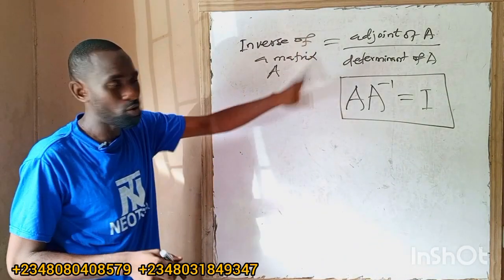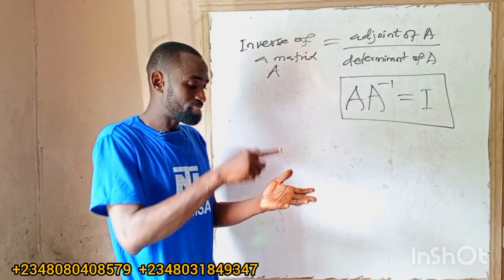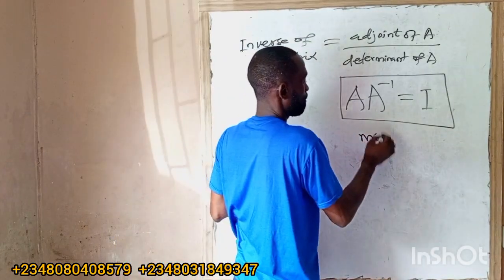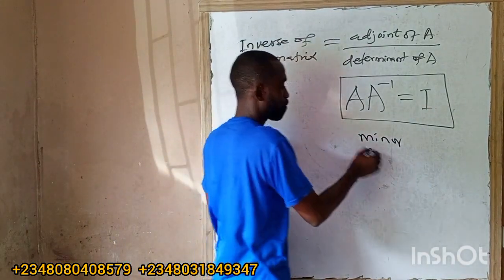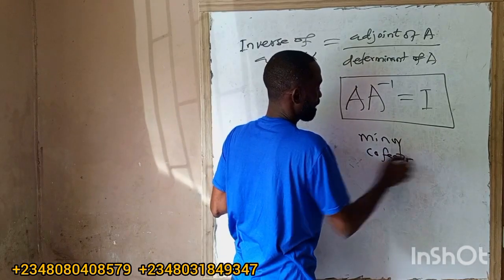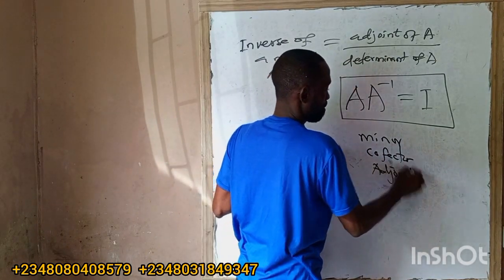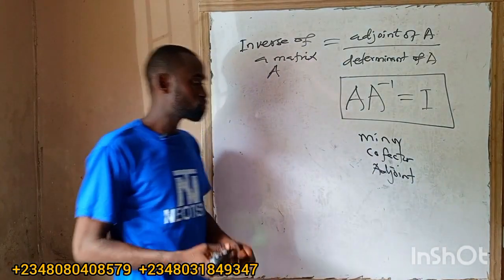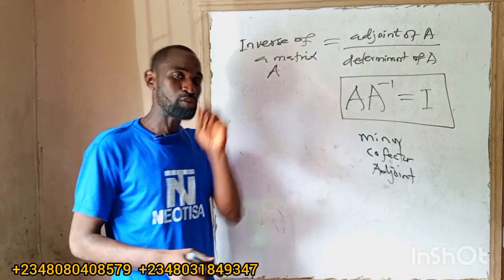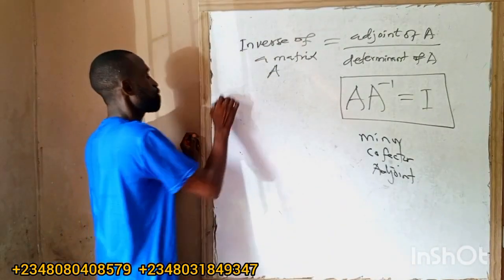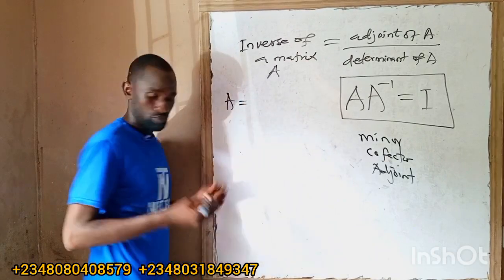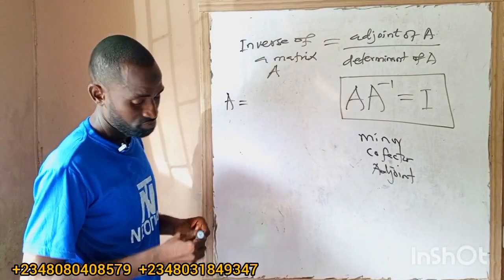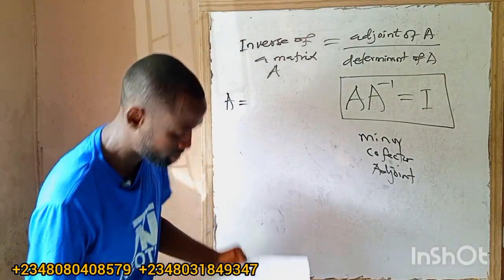So instead of wasting our time, because for this adjoint, you must first get the minor, you get the cofactor, before you now get the adjoint. So minor, cofactor, and adjoint. This one is wasting time if it's a 2 by 2 matrix. So let me just solve the question directly so I will not waste time.